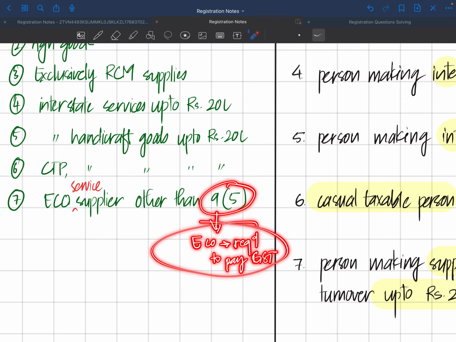So it talks about specific notified items, which include delivery apps, restaurant services, online restaurant services wherein Zomato and all, and online accommodation services, for example MakeMyTrip, Oyo and all. So we have specific items in section 9(5).